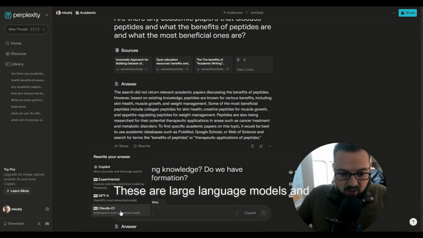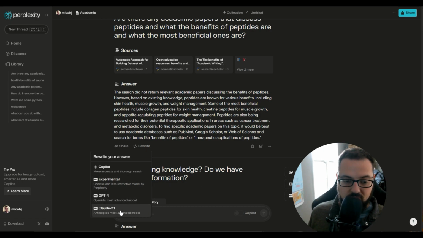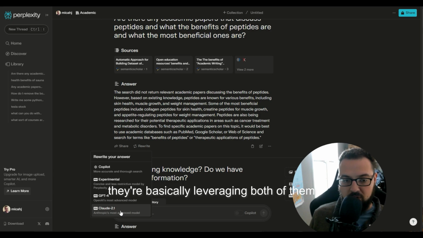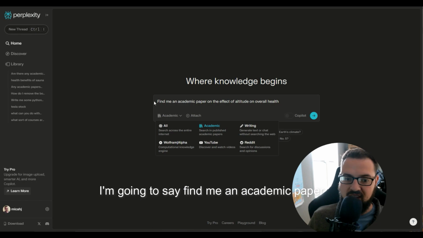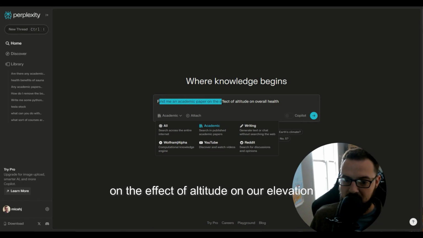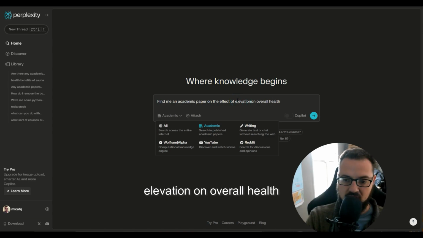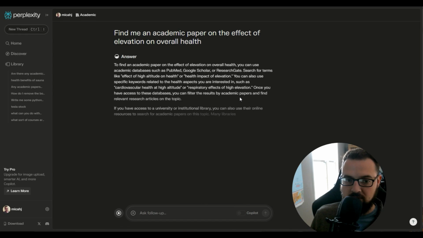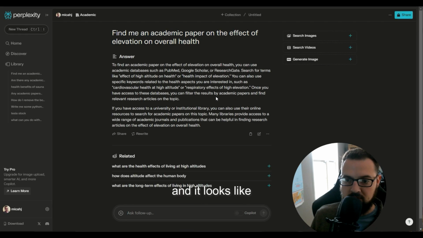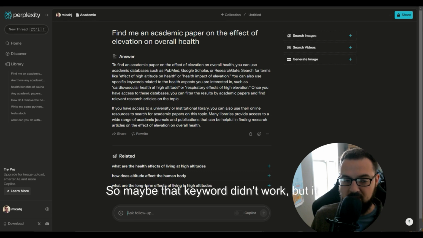These are large language models, and they're basically leveraging both of them inside of this search here for you to find answers with. Just for another example, I'm going to say, find me an academic paper on the effect of altitude, or elevation, on overall health. And it looks like we're not really getting anything through here, so maybe that keyword didn't work, but it will give you that kind of breakdown.